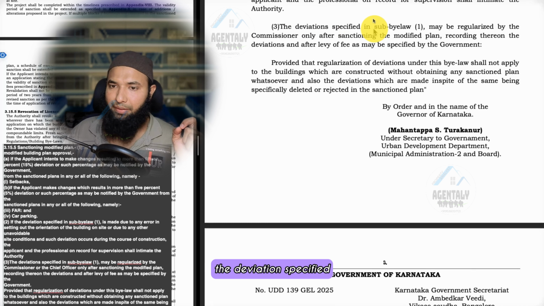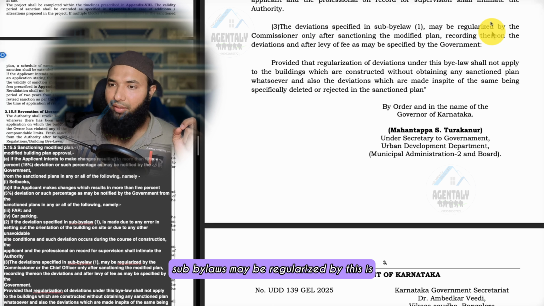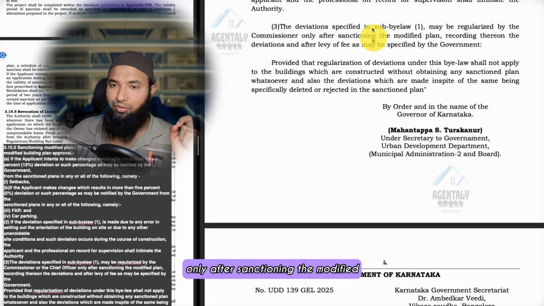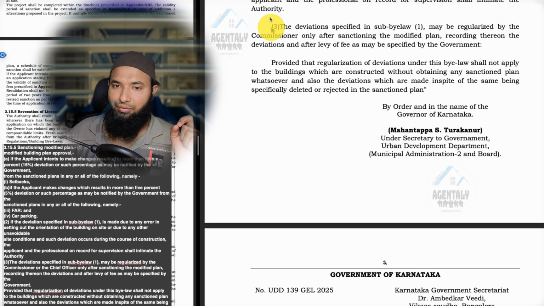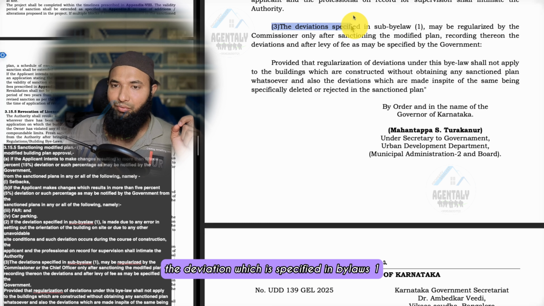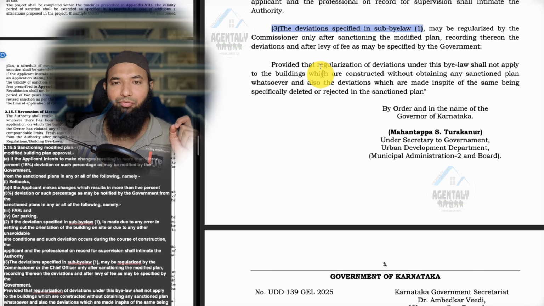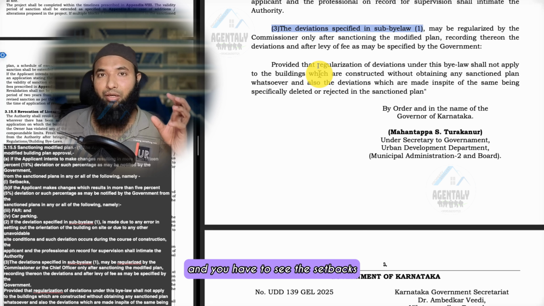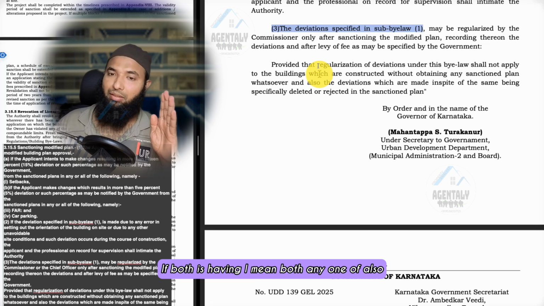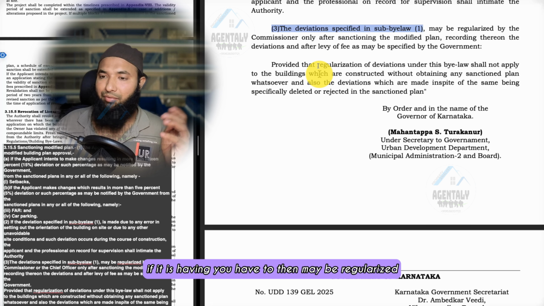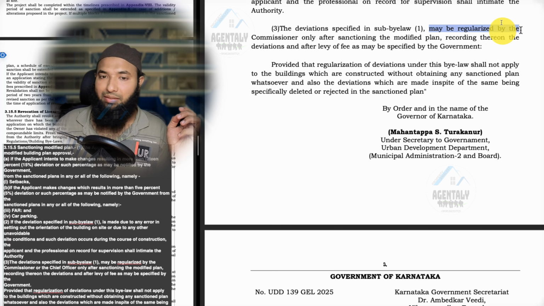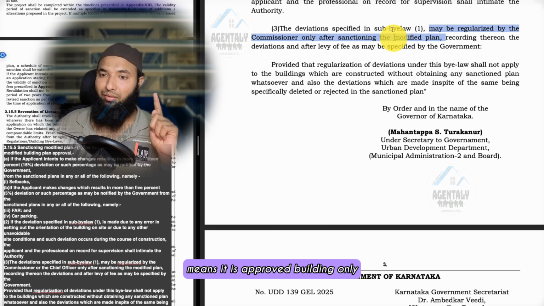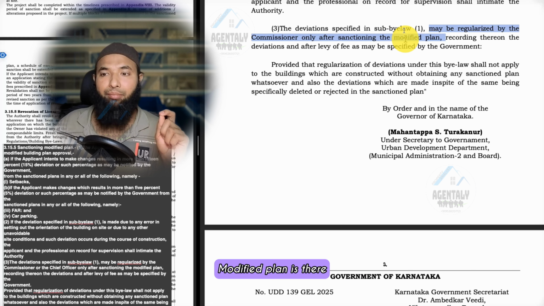The deviation specified in sub-bylaw 1 may be regularized by the commissioner, this is very important, only after sanctioning the modified plan. So if the deviation specified in bylaw 1 is more than 15% or more than 5%, you have to see both the FAR and the setbacks. If either one is exceeded, it may be regularized by the commissioner only after sanction of the modified plan. So this building can be sanctioned, meaning it is an approved building, only if a modified plan is there.